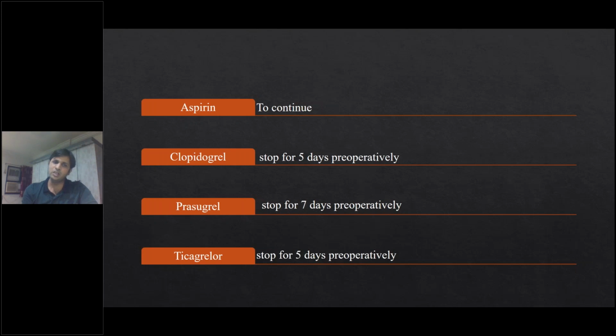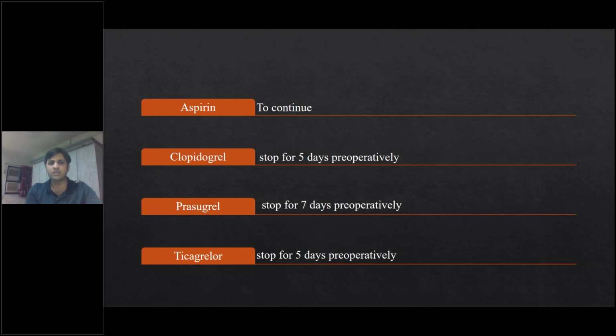During these 5 days, these patients can be continued on aspirin, because there have been a few studies that compared giving low molecular weight heparin as a bridging therapy for these patients, because LMWH can be stopped 24 hours prior to surgery. Unfractionated heparin should not be given because it causes early activation of platelets and the chances of stent thrombosis are very high.